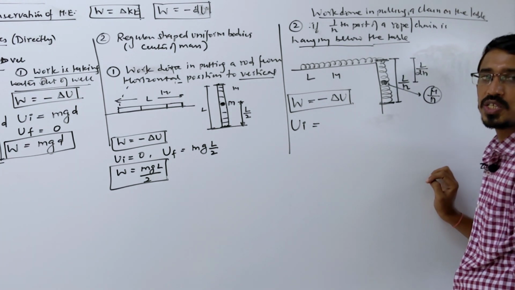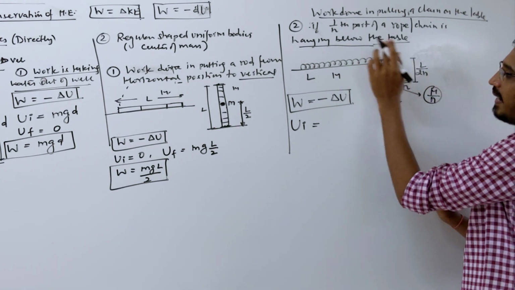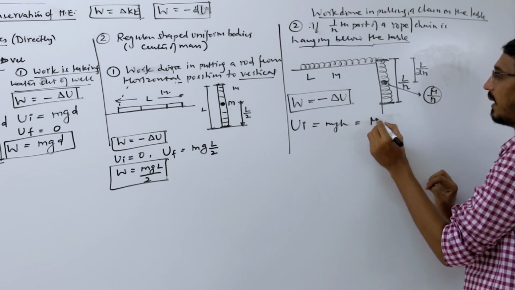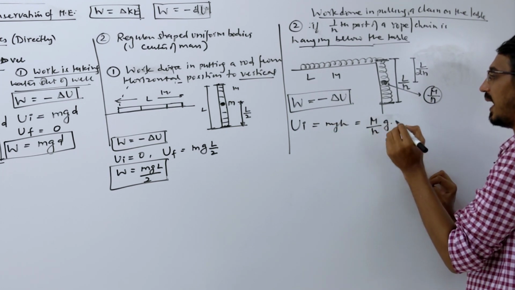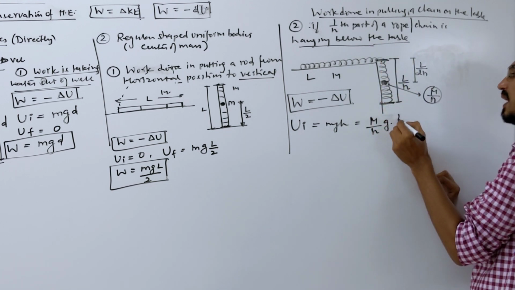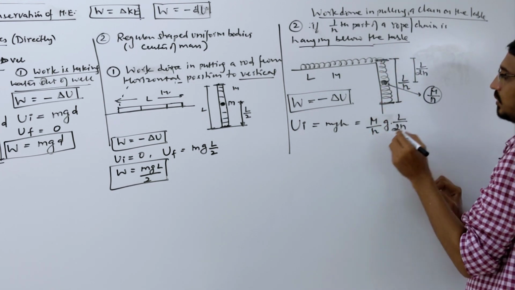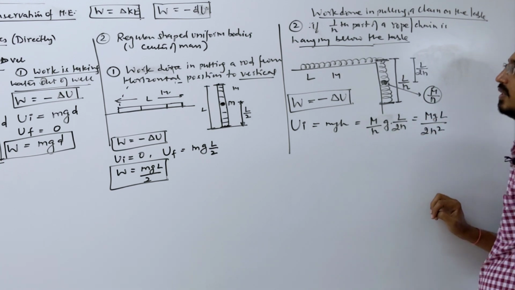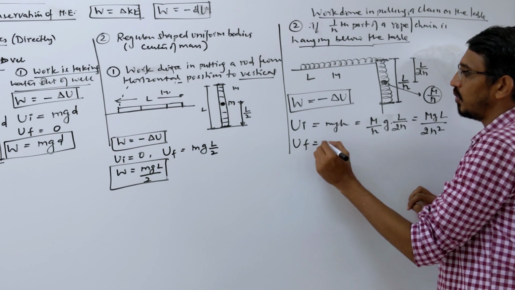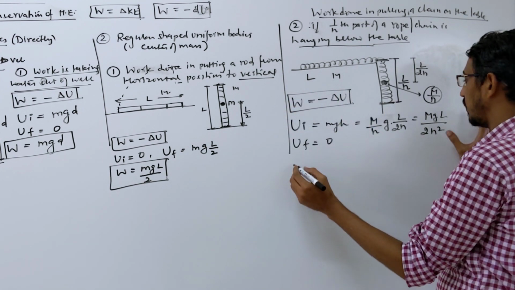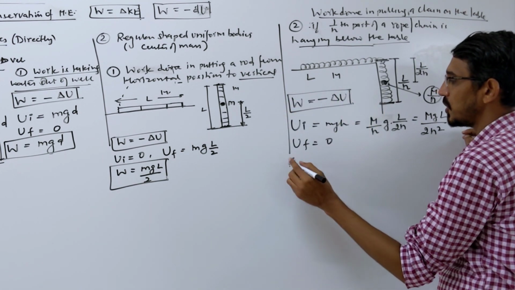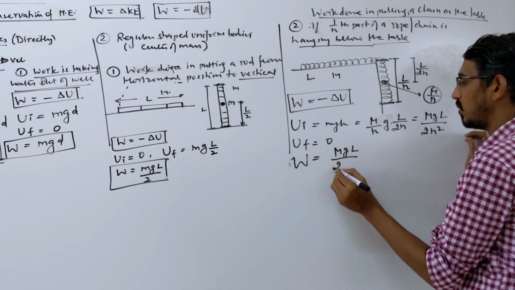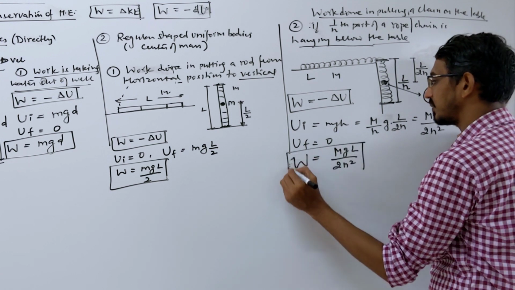Okay. So what is the initial potential energy in this part? mgh. What is the formula? mgh. But what is m? m is M by n. g is okay, and h, what is that distance? It is L upon 2n. So this comes to mgL by 2n square. Final potential will be 0, you have pulled it on the table. So work done will be simply equal to this much only. So work done in pulling this chain, which is a very very important question, is mgL by 2n square.